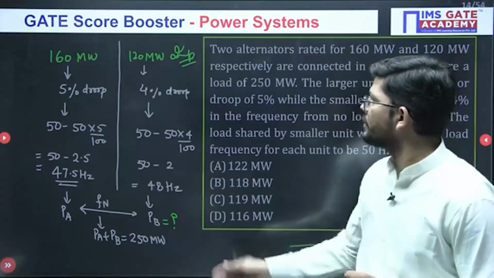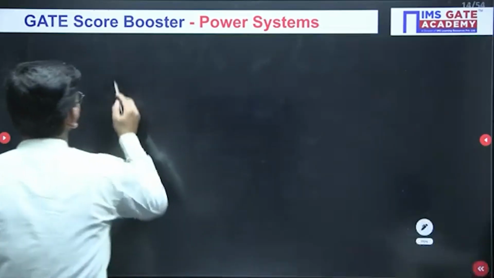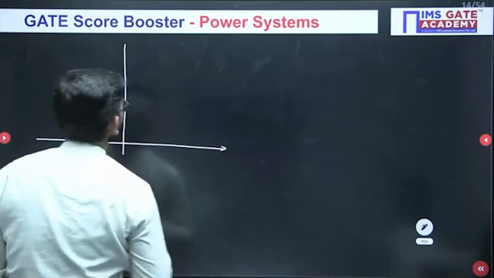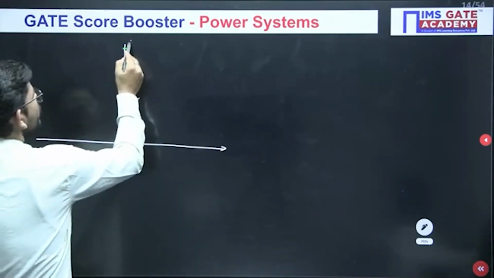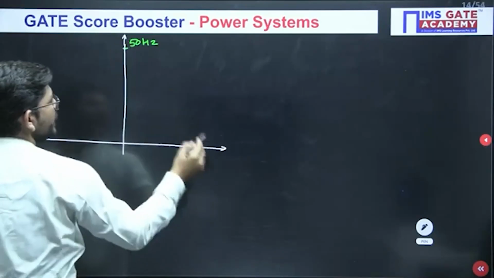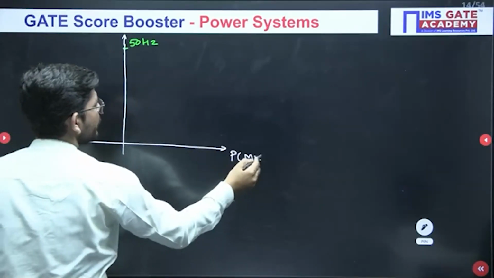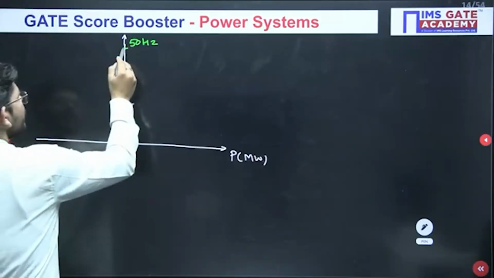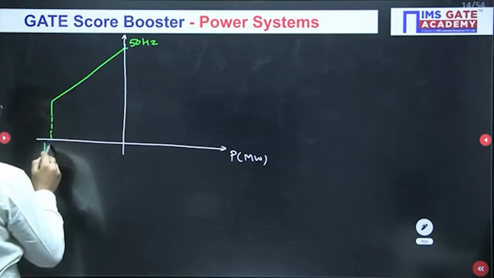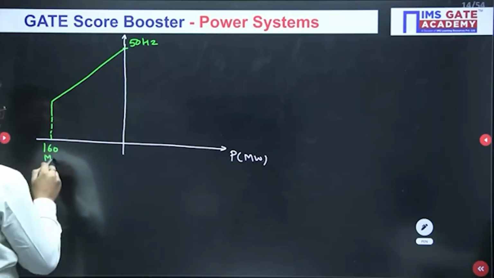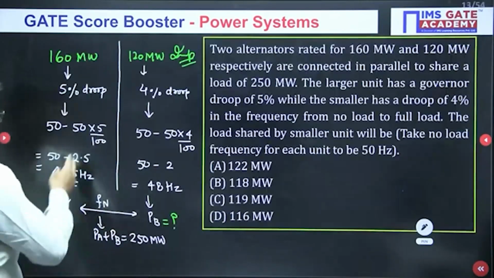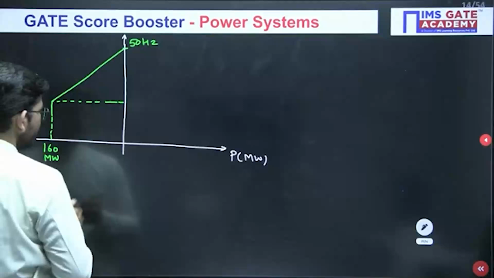Now let me make a diagram of the situation we are in right now. Let me call this the no load frequency, 50 Hz. This is P in megawatt. One generator is supplying 160 megawatt, and it is operating at 47.5 Hz frequency.